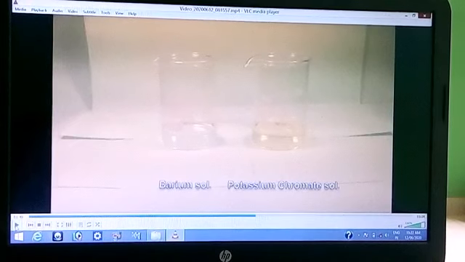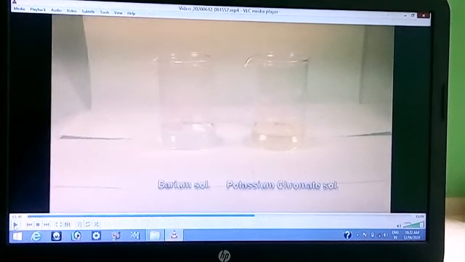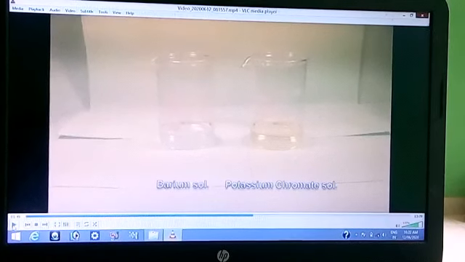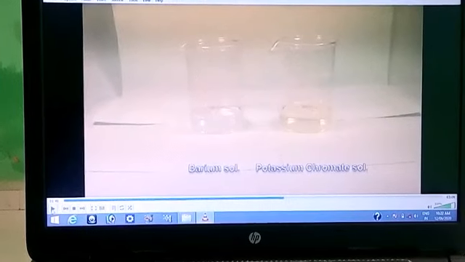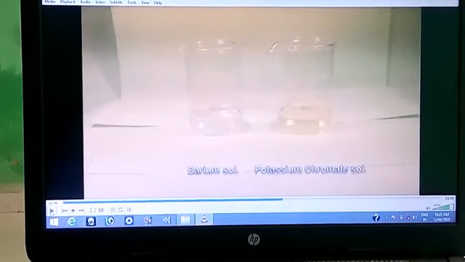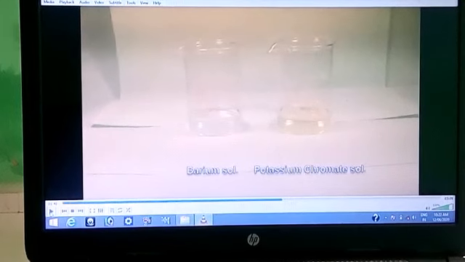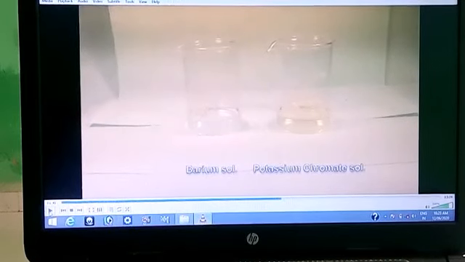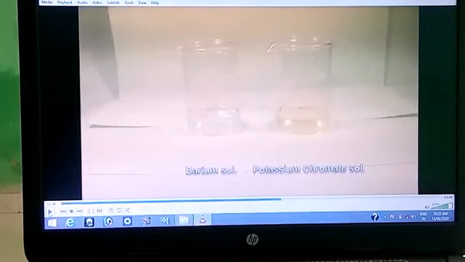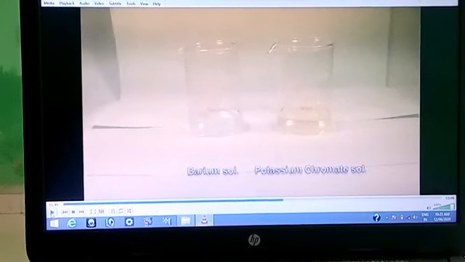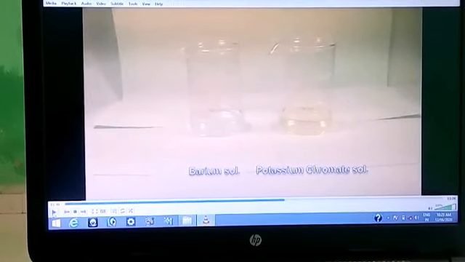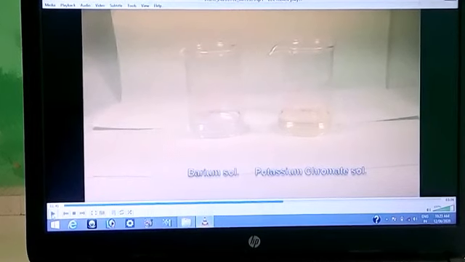Here there are two solutions in two beakers. In this figure, the first beaker contains potassium chromate solution and the second beaker contains barium sulfate solution. When they are mixed, a pale yellow colored precipitate of barium chromate is formed. A new substance is formed. So this is a chemical change.